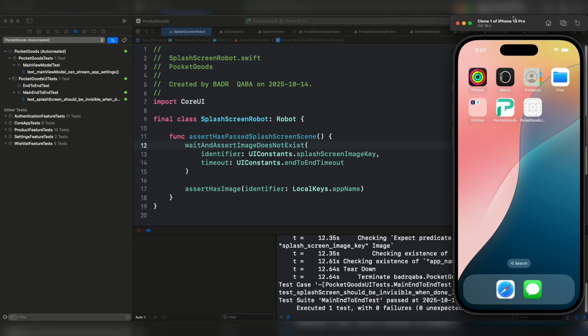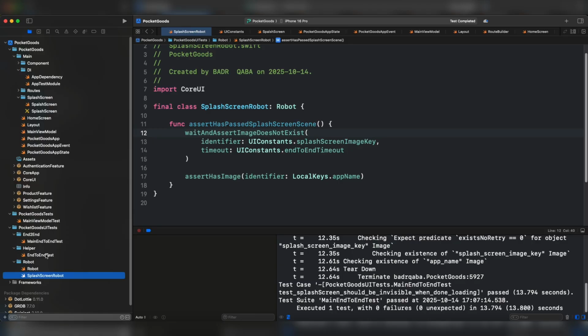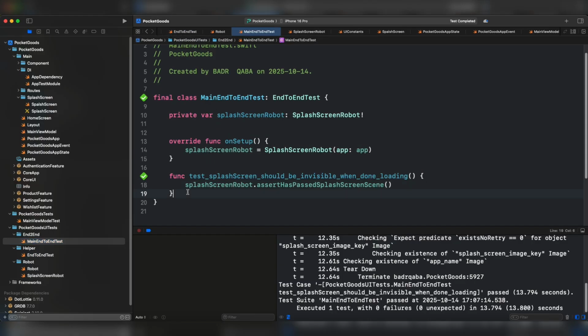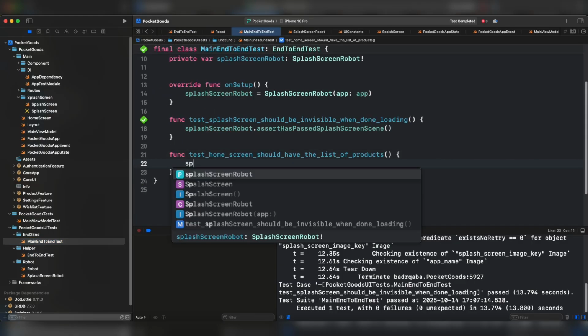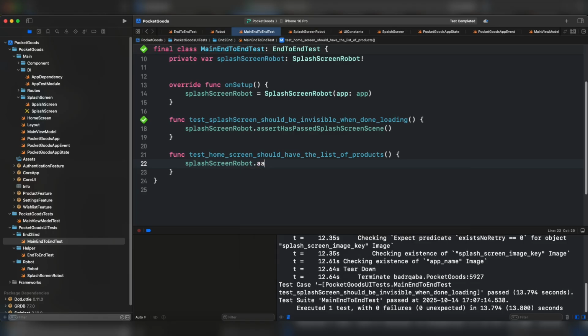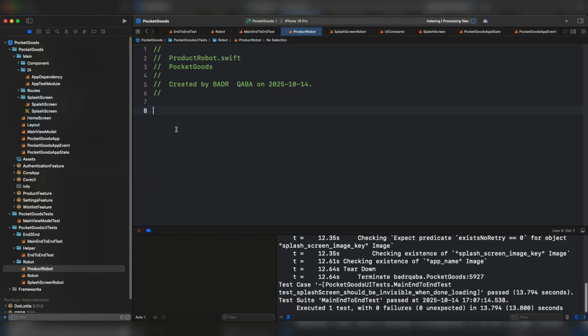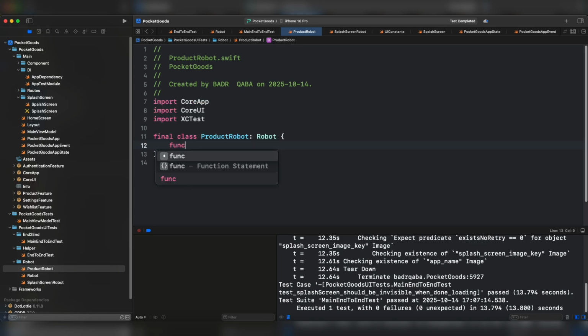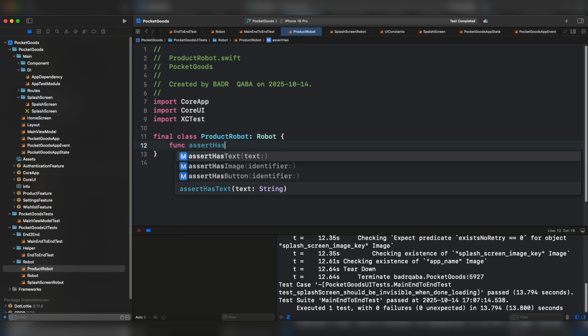For the next test, we need to make sure that we have the list of products. Come back to end-to-end test, main end-to-end test. As usual, we're going to use the splash screen robot and assert has passed splash screen. And we need to create another robot for the product related assertions. Let's try to infer all the needed functions that we have to implement in advance in order to save some time. For the first function, assert has list of products.